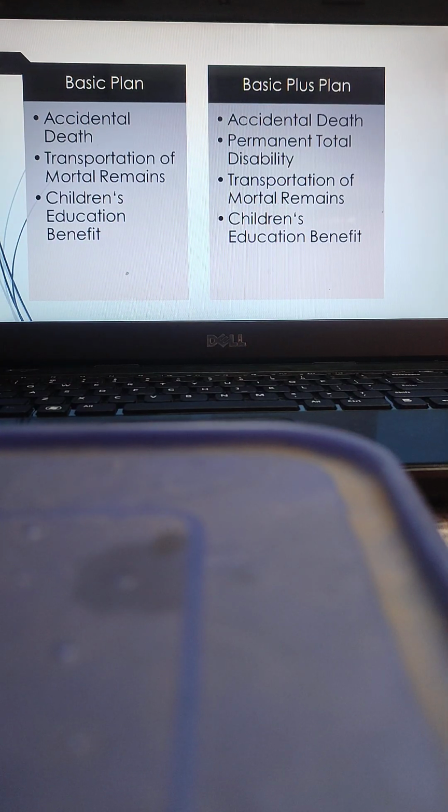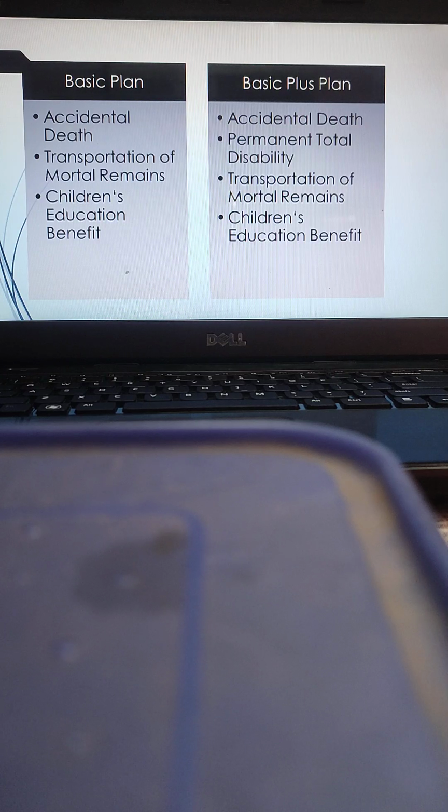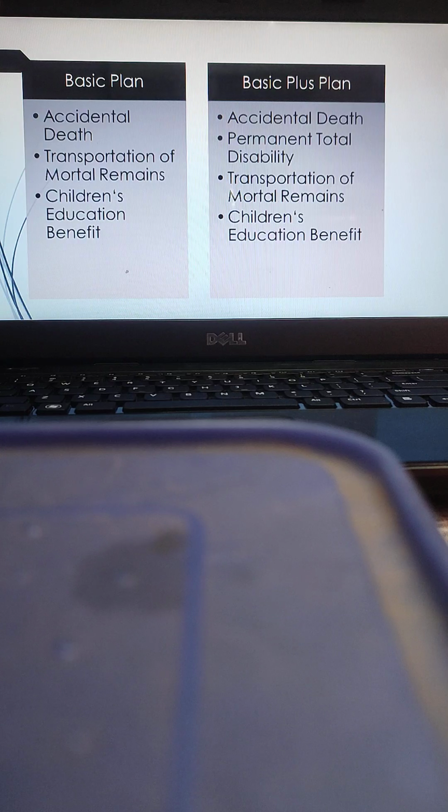The difference to be understood is that the basic plan offers only one risk, that is accidental death. It also includes two benefits, which are transportation of mortal remains and children's education benefit. Another, slightly higher plan is the basic plus plan, which covers two risks: accidental death and permanent total disability, in addition to the two benefits permanently available in all the plans: transportation of mortal remains and children's education benefit.